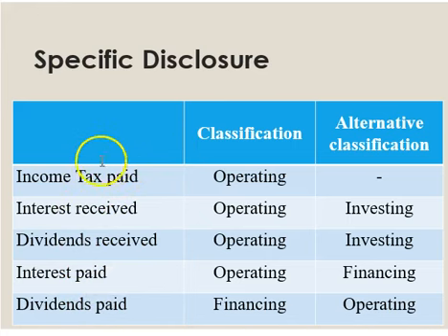For income tax paid, you have to classify it under operating activities, and there is no other alternative. For interest received, you can either put it in operating or investing. Dividends received, either operating or investing. The interest paid, either operating or financing. And lastly, dividends paid is either financing or operating.